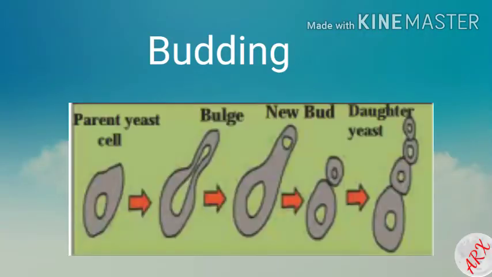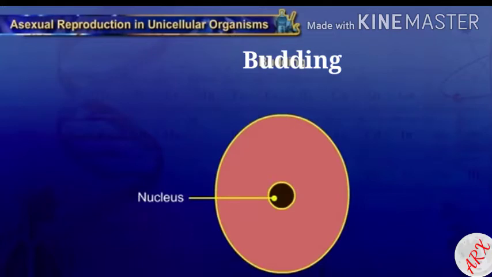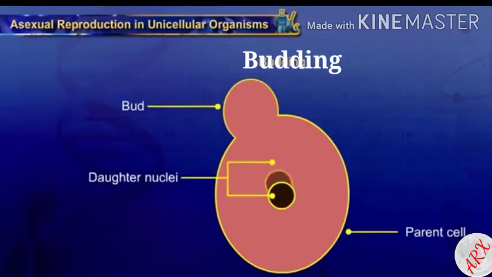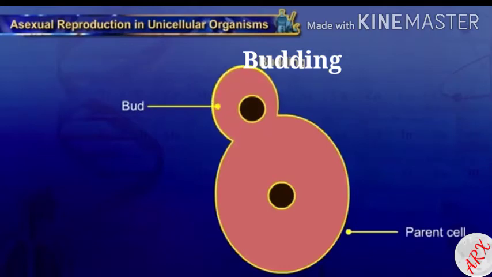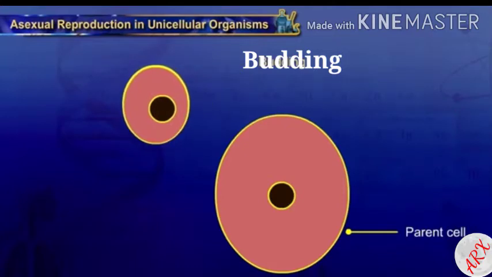Now we will move on to the next method, budding. Asexual reproduction occurs by budding in yeast, a unicellular fungus. A small bulge appears on the surface of the parent cell. It is called a bud. One of the two daughter nuclei enters this bud. After sufficient growth, the bud separates from the parent cell and starts to live independently as a daughter yeast cell.